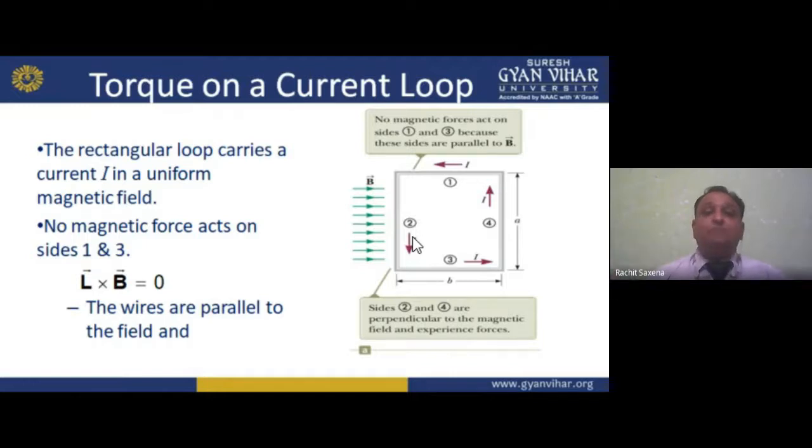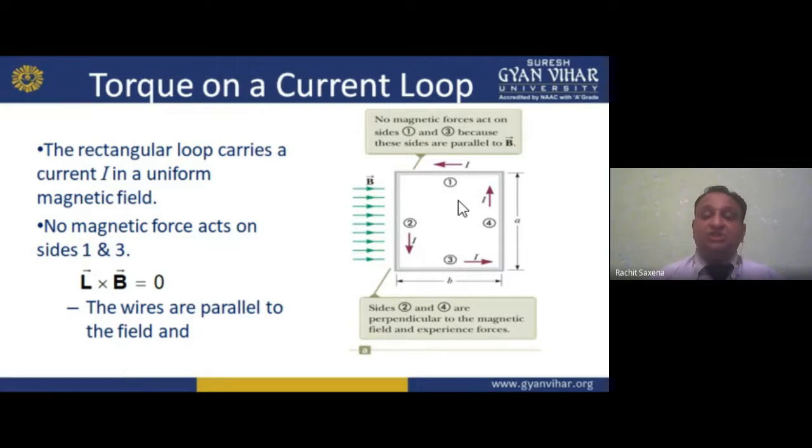But if it is perpendicular like this, my dear students, what will happen? At the 2 and 4 positions, there will be some force. 2 and 4 are perpendicular, but 1 and 3 are what? Parallel. So on 1 and 3 we will find no magnetic force. But if I am talking about the second and fourth positions, now it is perpendicular.